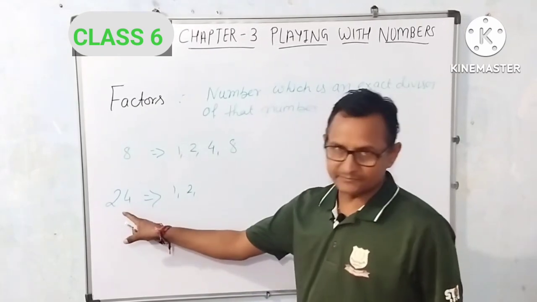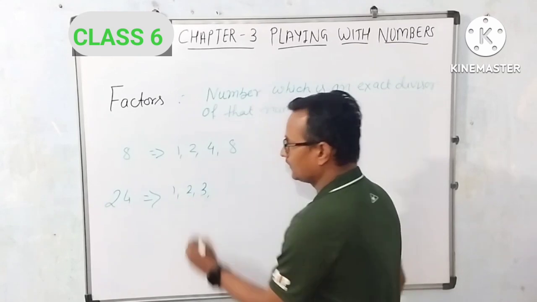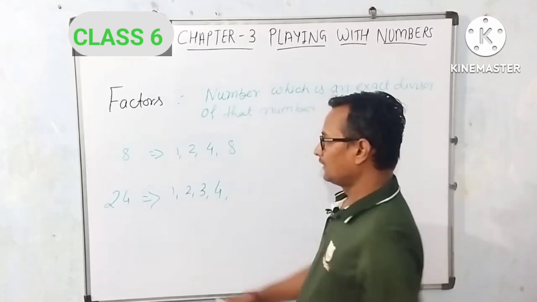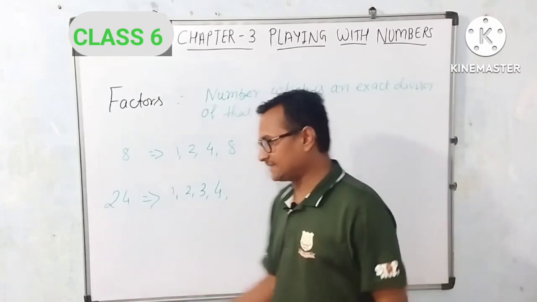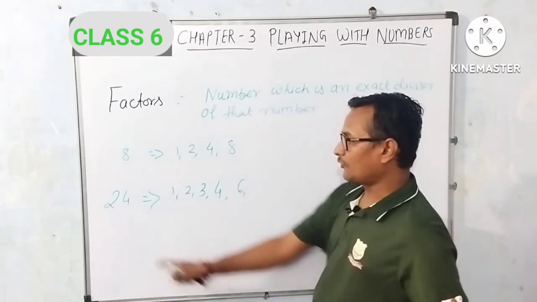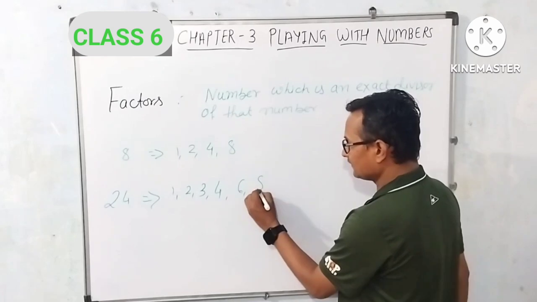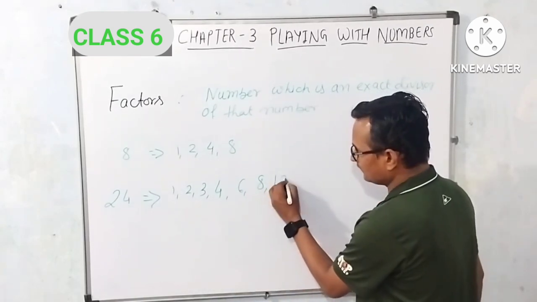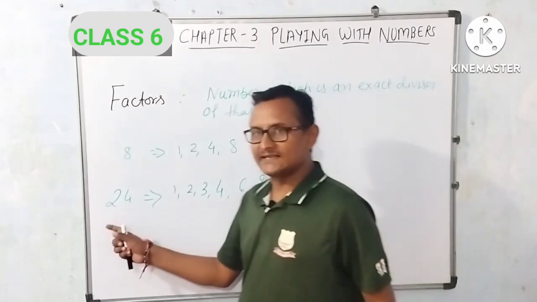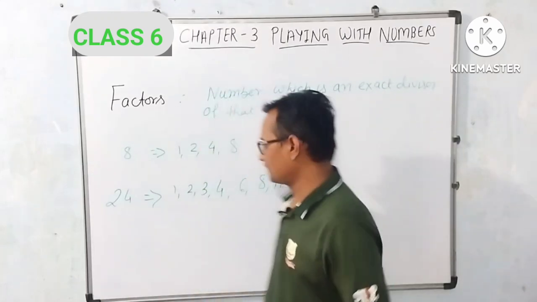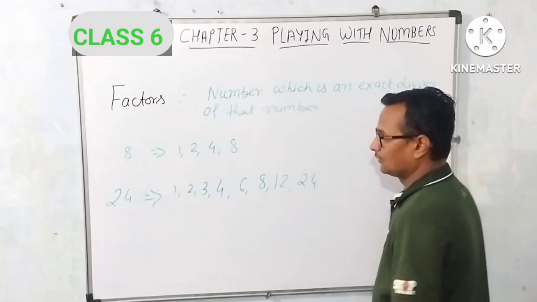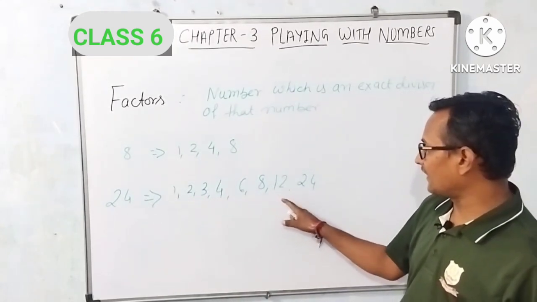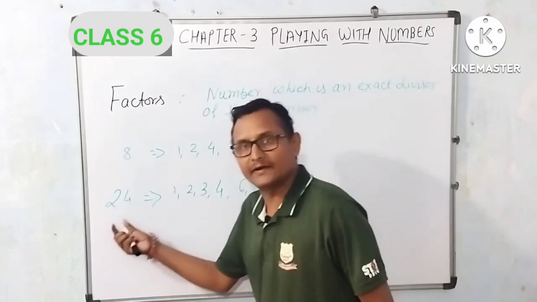Then 24 is divisible by 3, by 4, by 6, by 8, by 12 and 24 is divisible by 24 itself. So friends, we can say 1, 2, 3, 4, 6, 8, 12 and 24 are the factors of 24.